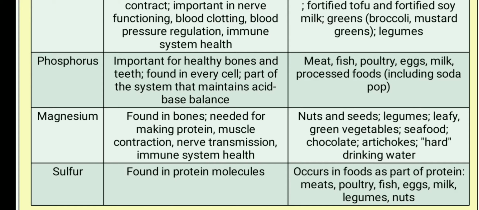Sulfur. Sulfur is found in sources like fish, eggs, milk, legumes, poultry products, nuts, and proteins. It is a very good source for protein molecules.